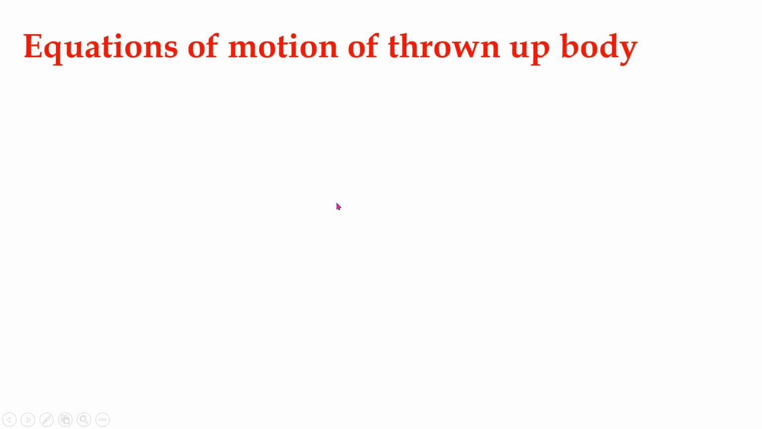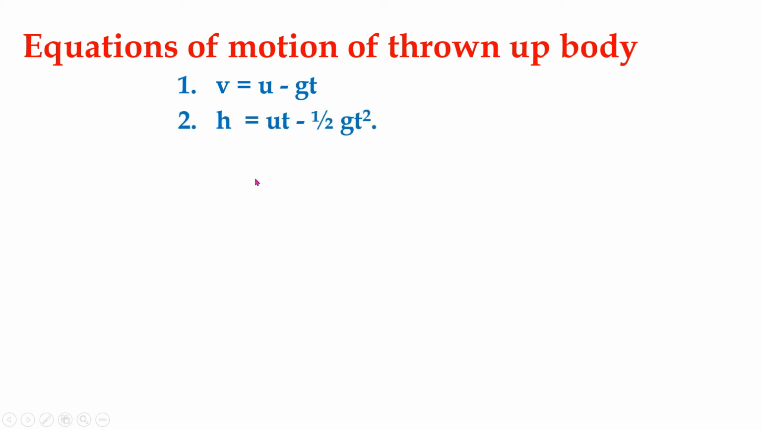Equations of motion of a thrown up body. The bodies under gravity are of two types: thrown up bodies and falling bodies. Let us write the equations of motion of a thrown up body. In the case of a thrown up body, the body is moving away from the earth, so acceleration due to gravity is taken as negative. So the first equation of motion of the thrown up body is v is equal to u minus gt.